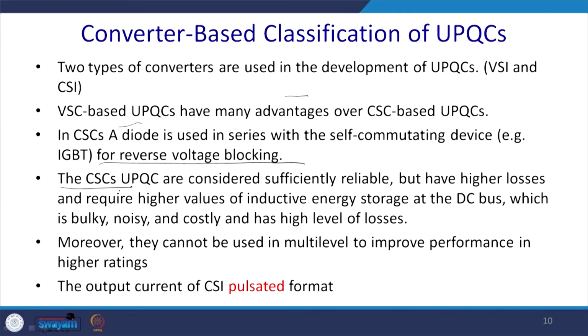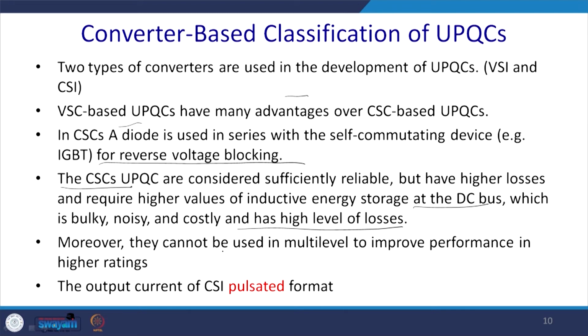But the UPQC with current source converters is considered sufficiently reliable, but has higher losses and requires higher values of inductive current storage as the DC bus, which is bulky, noisy, costly, and adds to the losses.